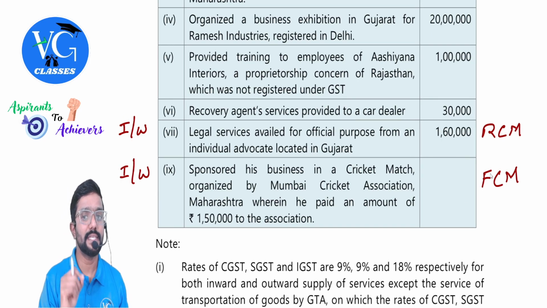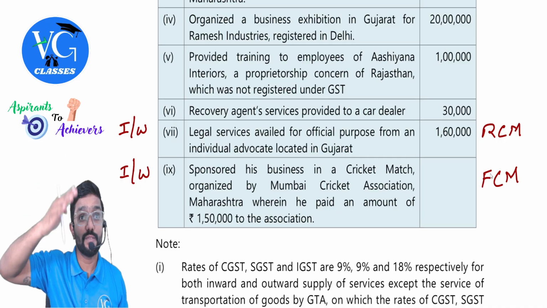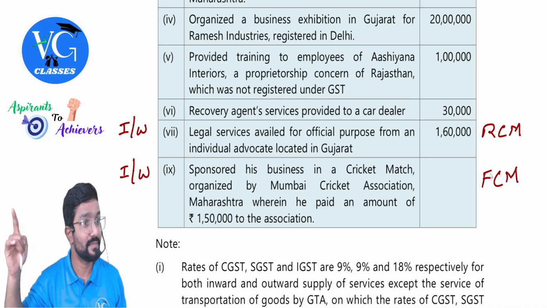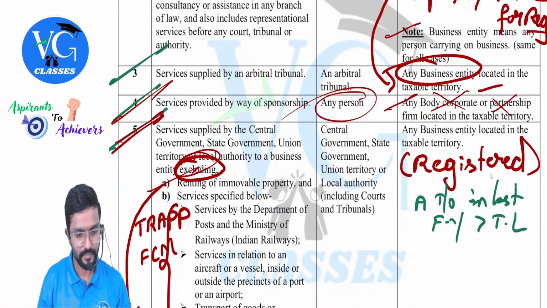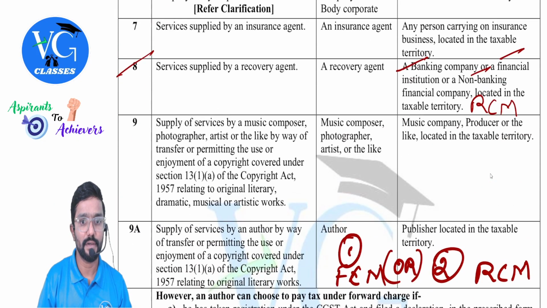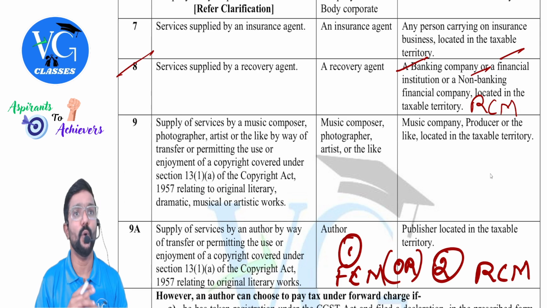Next, recovery agent services provided to car dealer. If it was for bank, financial institution, NBFC, RCM would have been applicable. Look here, guys. Recovery services is there. You can see here. A recovery agent providing services to banking company, financial institution, NBFC, financial company is taxable under RCM. But in this case, it is provided to a car dealer. Is it covered under RCM? No. FCM.